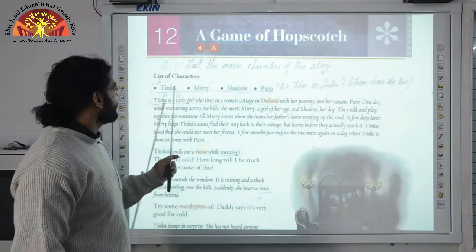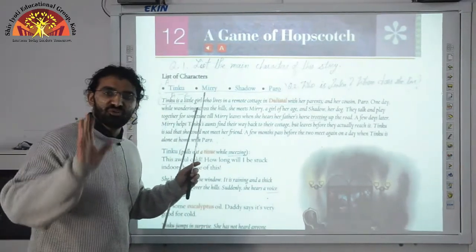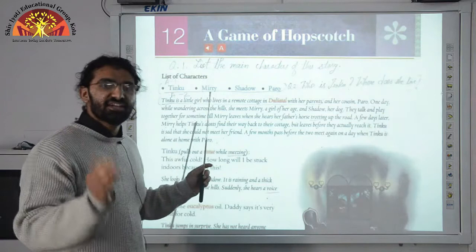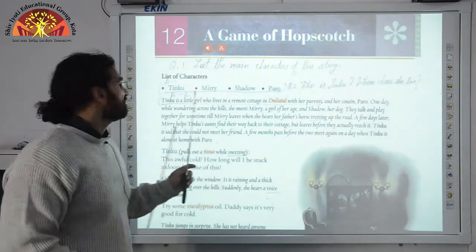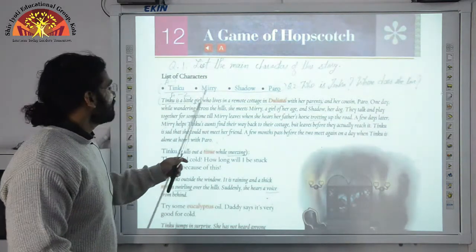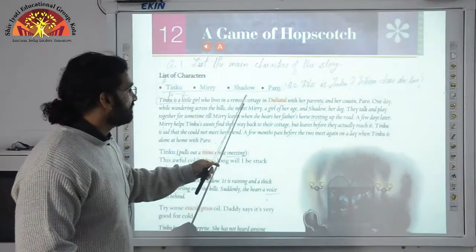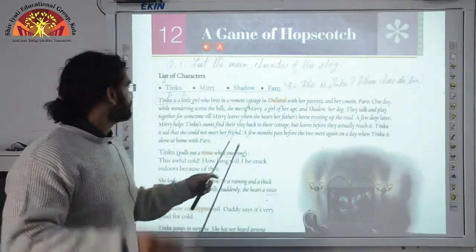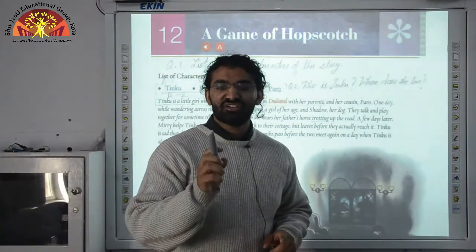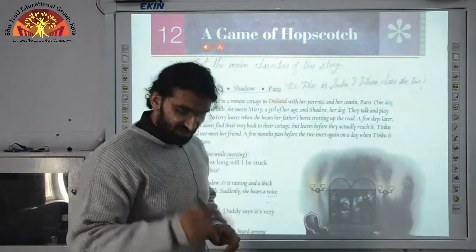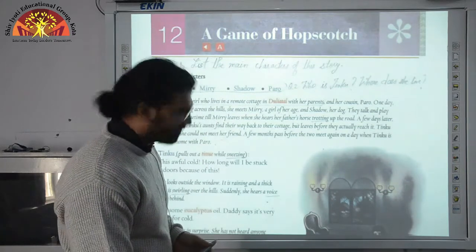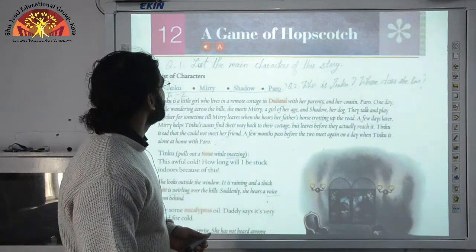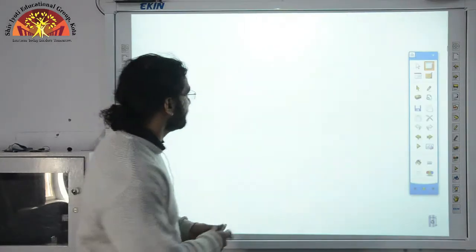List of characters. We are going to first know the major characters, the main characters in this story. Who are the main characters? Tinku, Mary, Shadow and Paro. These four are the major characters in the story. We have found your internal questions right here. I'm going to write the internal question number 1 on the board for you here. It's: list the main characters of this story.